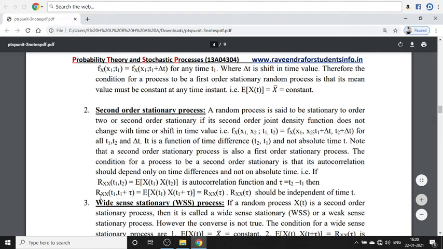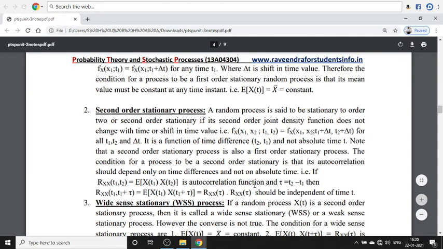Now the time shift we are introducing: in RXX, the first one remains the same, and the second one is shifted by tau. Tau is the time difference between the two time instants, t2 minus t1, so it is simply E of X(t1) X(t1 plus tau). This is autocorrelation.